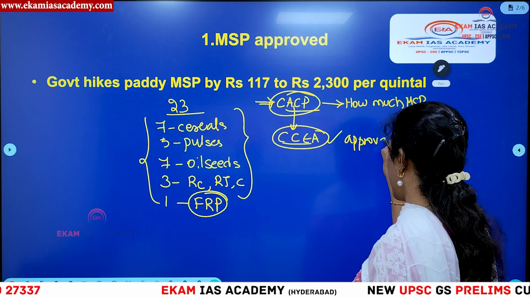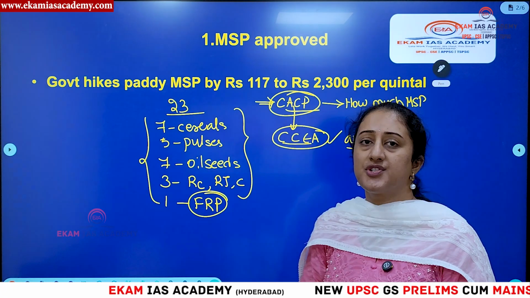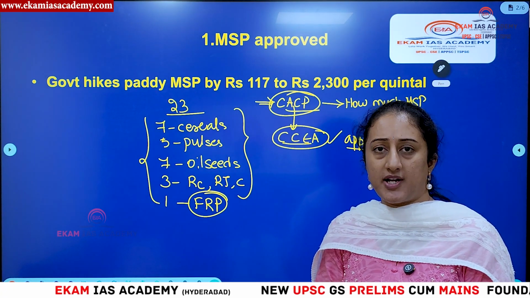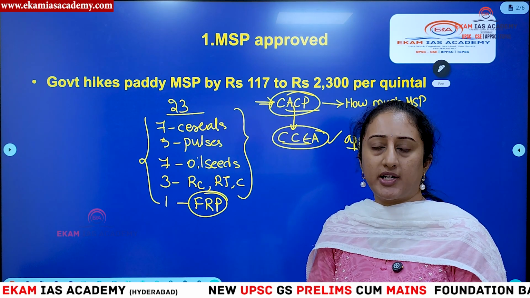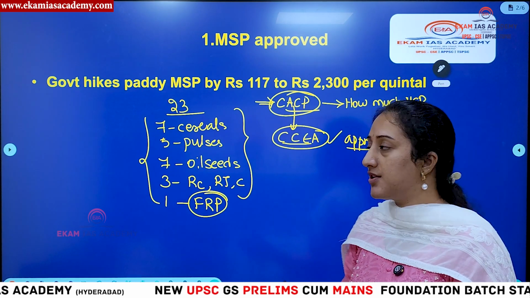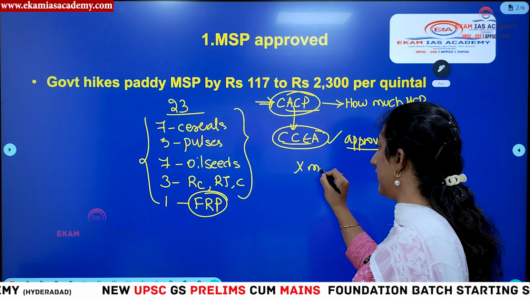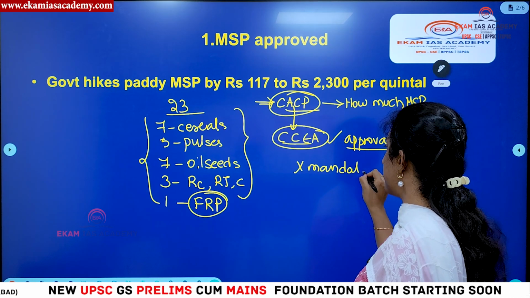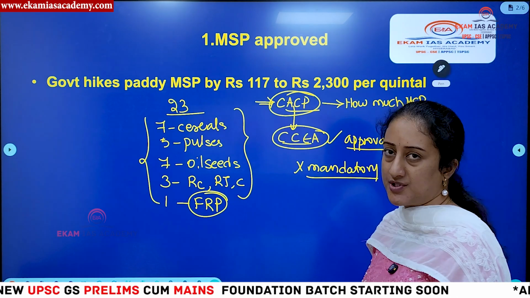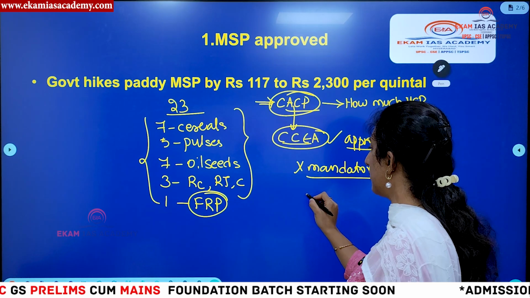Then we also need to understand the evolution of MSP. Is there any law that has been passed in India to give legal backing to MSP? No. That is why it is not mandatory for the government to give MSP, but it is being given as a price support system. Then we also need to understand what the evolution is.